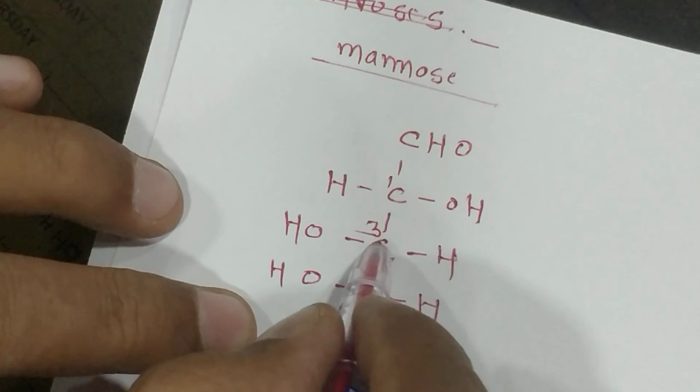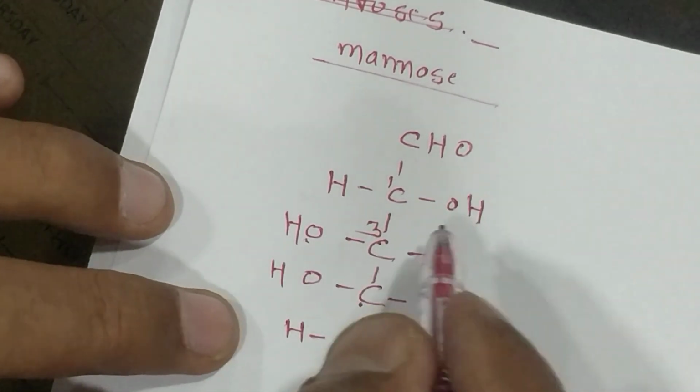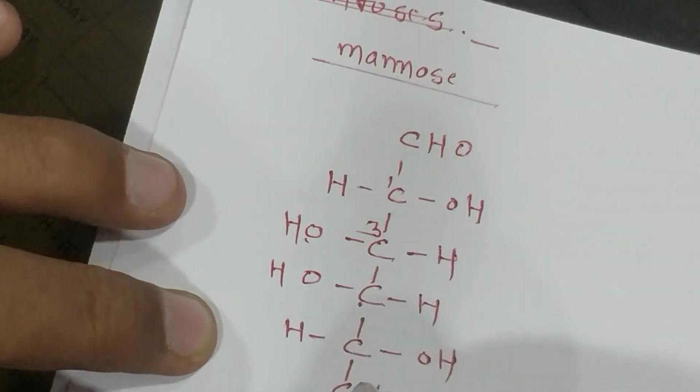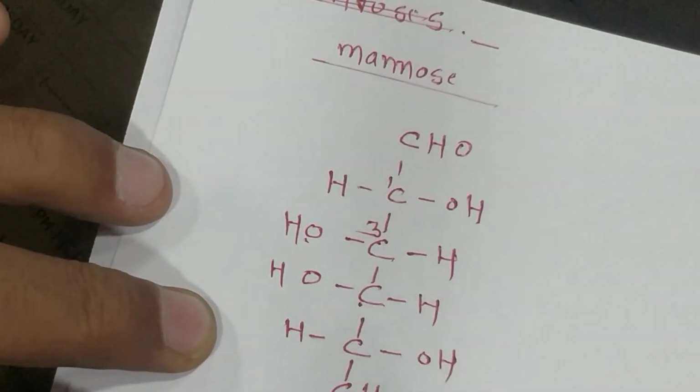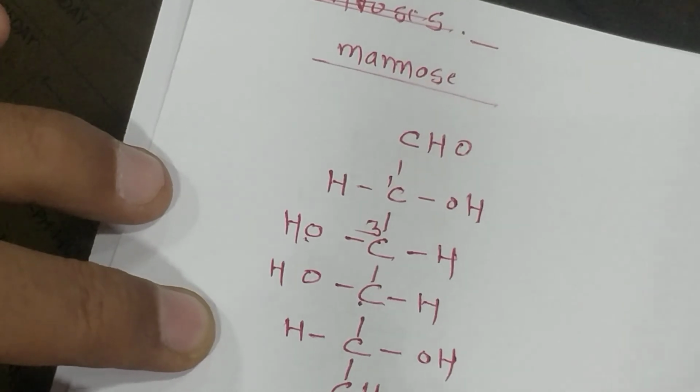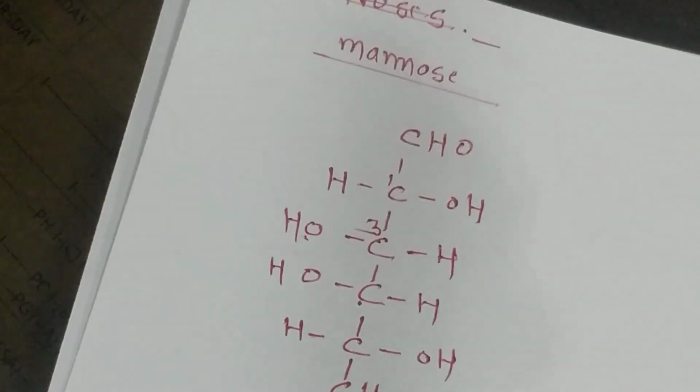Now here the change is at carbon number 3. The hydroxy group is changed. The structures are different, the formula is the same. Okay. Now C6 H2O bracket close 6, this is the mannose. Okay, thank you.